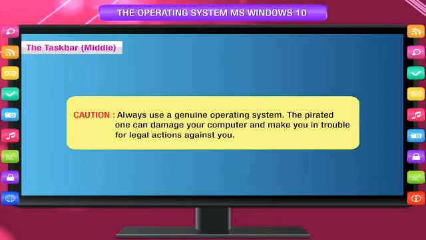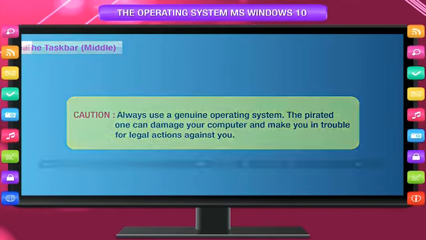Caution: always use a genuine operating system. The pirated one can damage your computer and get you in trouble for legal actions against you.